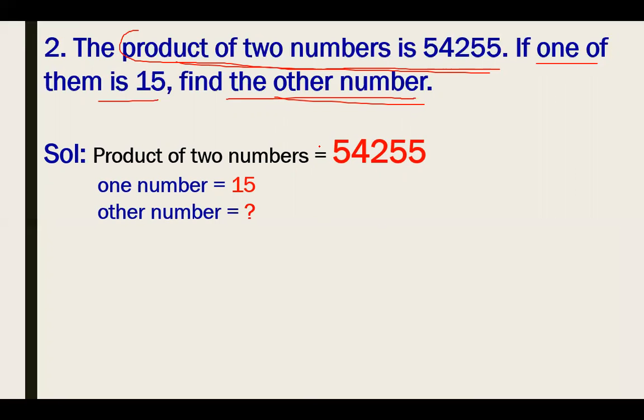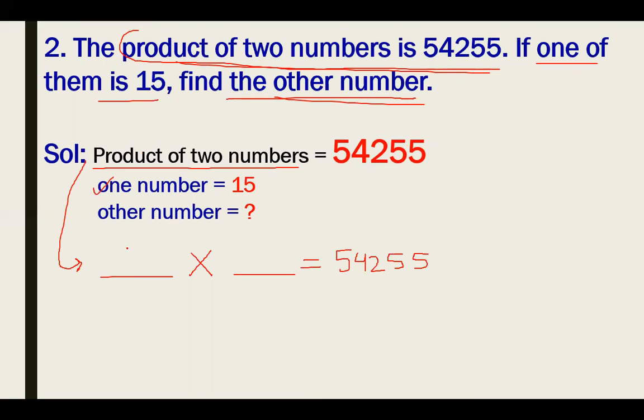Let me make you understand what we have to do. We have to write the product of two numbers. Here you have a product of two numbers. Product is the answer of the multiplication. Then you will get 54,255, right? This statement is saying that the product of two numbers is 54,255, and the next statement is saying that one number is 15. If I give you one number, then can you find the second number, so that after multiplying by 15, your answer will come to this one?